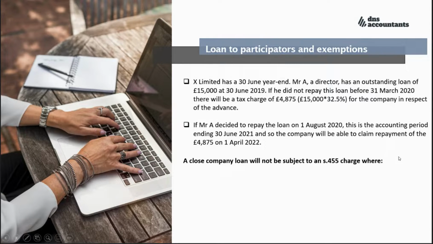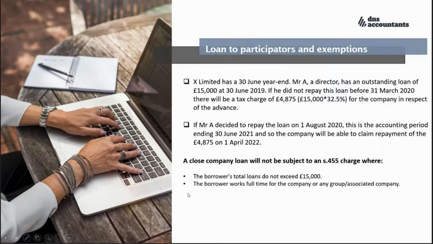So are there any exemptions for this tax charge? The answer is yes. A close company loan will not be subject to a Section 455 charge where the borrower's total loan does not exceed 50,000. So if you really want to withdraw money from the company as a loan, just make sure that the amount does not exceed 50,000. Otherwise, Section 455 will be triggered.